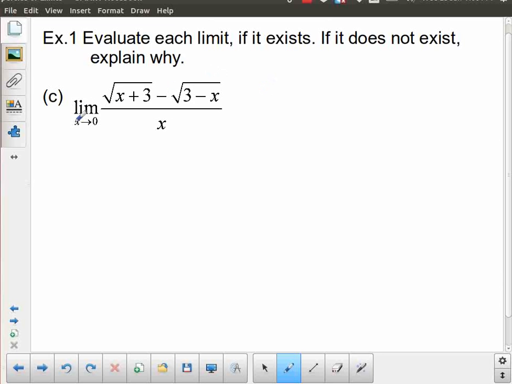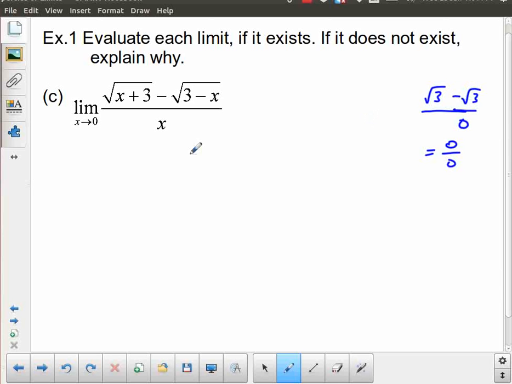Okay, for part C, we have a kind of unusual looking numerator here. The denominator is quite plain, but the denominator is also a problem because we have the limit as x approaches 0, and we can't substitute 0 here. We end up with a division by 0. Actually, this one turns out to be an indeterminate form as well, because if we imagine substituting 0, we definitely get divided by 0. But we also, when we put 0 here, we end up with root 3 minus root 3 all over 0. And of course, root 3 minus root 3 is equal to 0 over 0. So that's not useful to us.